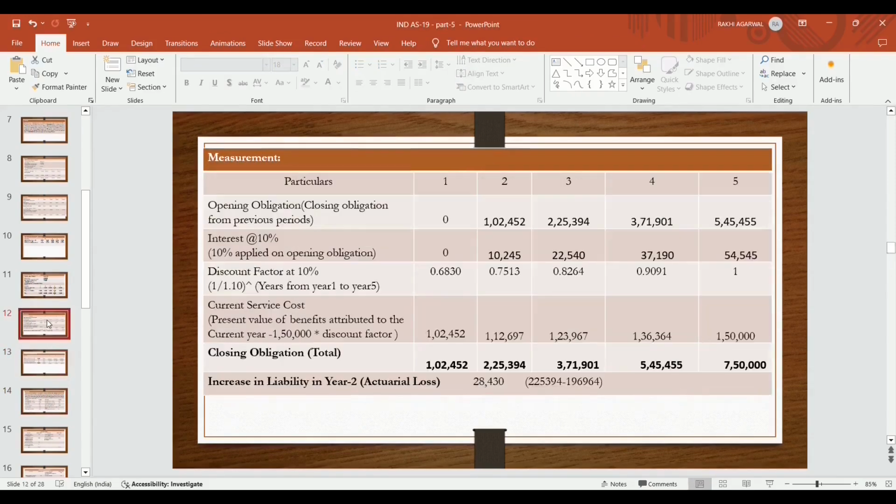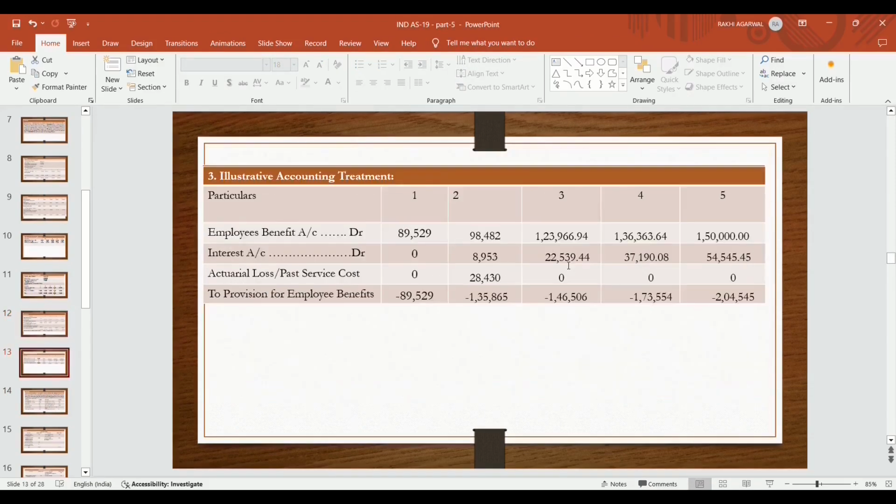Thereafter in years 3, 4 and 5 the entries are as per the revised terms. In the new amortization table which we had prepared, the employees benefit is 1,23,967. Interest is 22,540. Actuarial loss or gain does not arise because its effect is already given in year 2. No effect is given in year 3. To provision for employees benefit it becomes 1,46,506. In this way we will pass a general entry in years 3, 4 and 5 as per the revised terms.